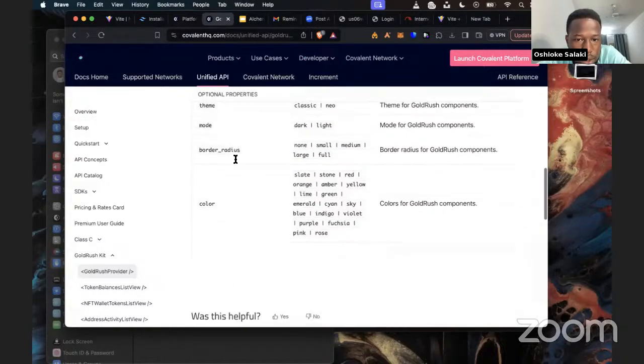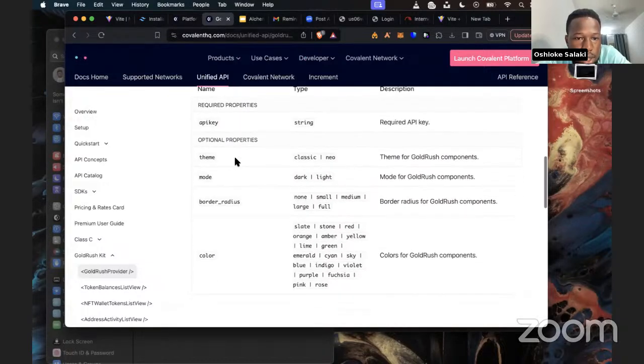So we can see the different configurations. For theme, we can choose between classic and neo. For mode, we can choose between dark and light. For border, we can also have border radius. We can have color.